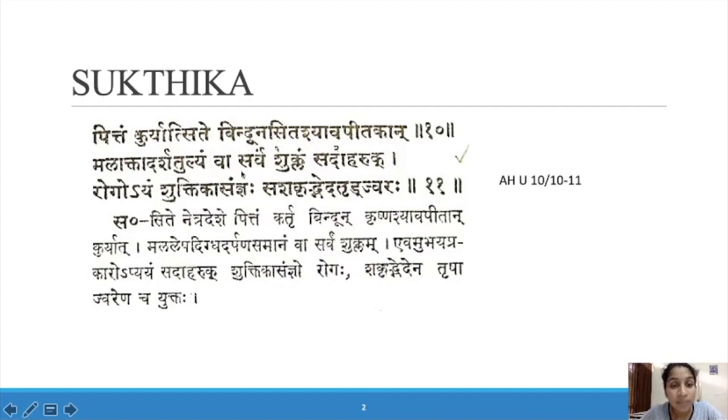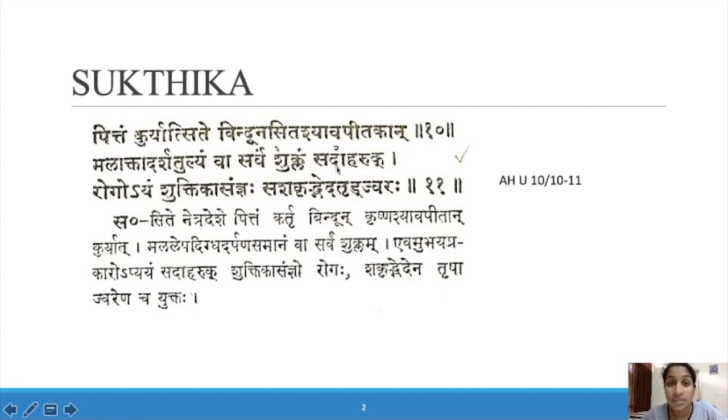Malakta Darsha Tulyam va Sarvam Shuklam. The whole Shukla region looks like Malakta Darsha Tulyam. What does Malakta Darsha Tulyam va mean? Mala Liptha Darpana Samanam: Darpana means glass, so a glass smeared with dirt. The Shukla Bhaga, or white portion of our eye, looks like a glass smeared with dirt.